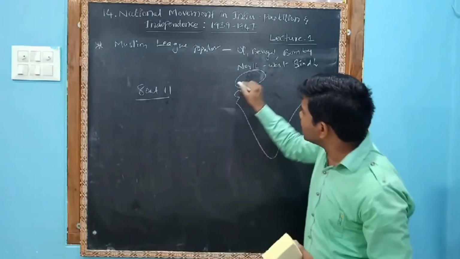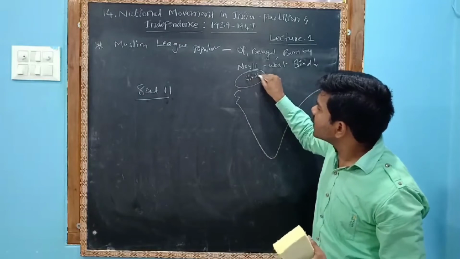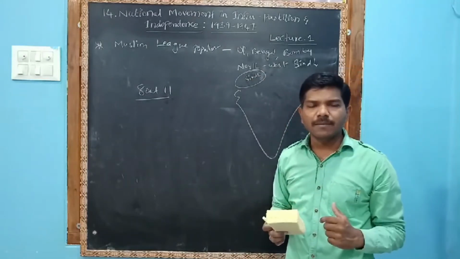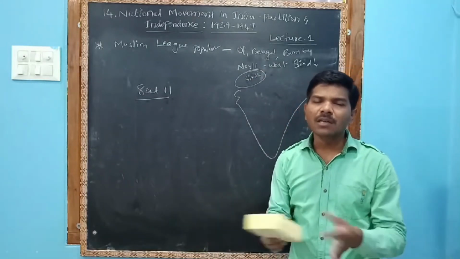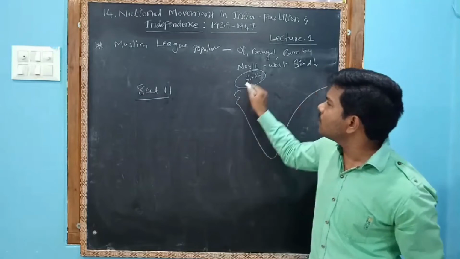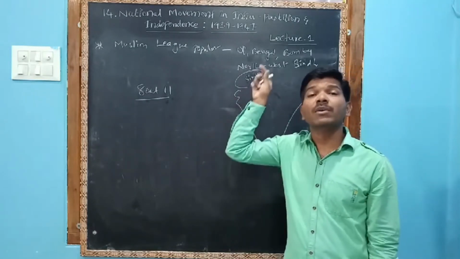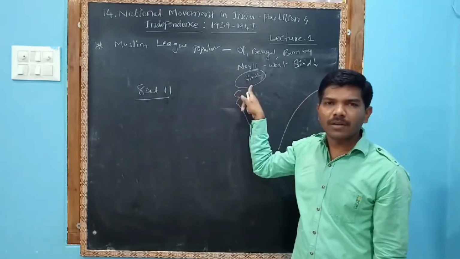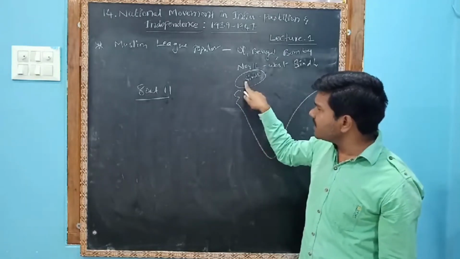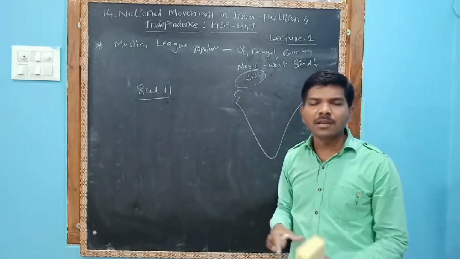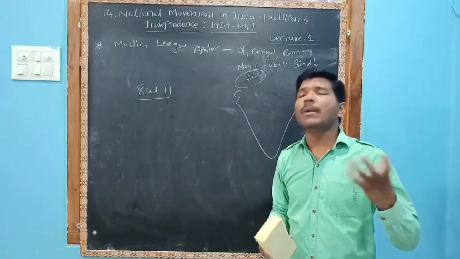In Sindh, this is the Sindh area, there was no majority. If a party has no majority, it cannot form a government. So the Muslim League failed to form a government in Sindh. That was the situation in 1937. I repeat, in the Sindh region, the Muslim League failed to form a government.